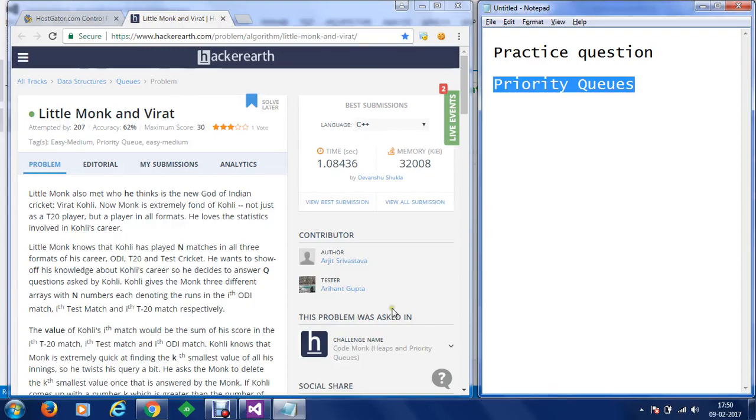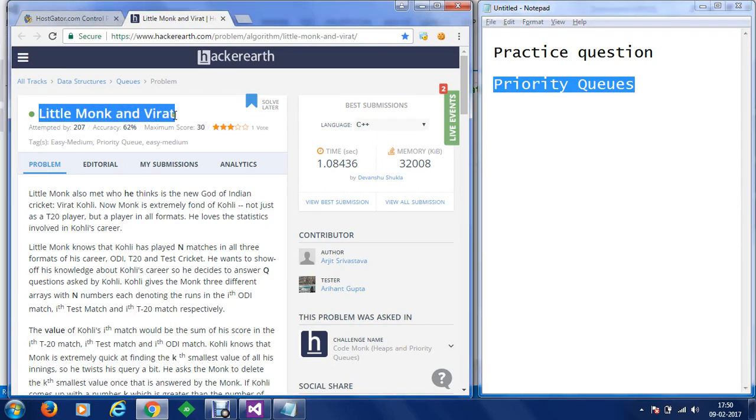Hi, in this session, we are going to solve practice questions on priority queues. We are taking a live problem from HackerEarth, which has been asked recently. The name of the problem is Little Monk and Virat, which I have already solved, and my solution in C++